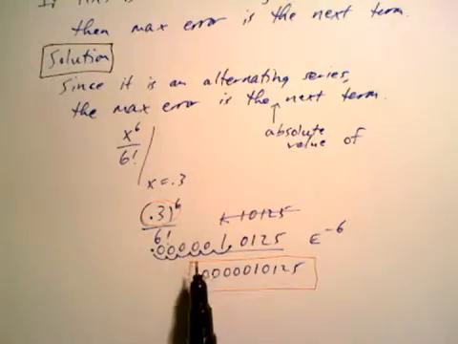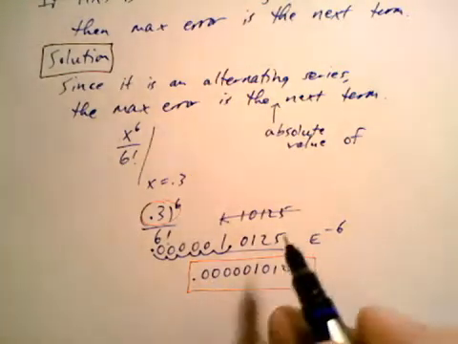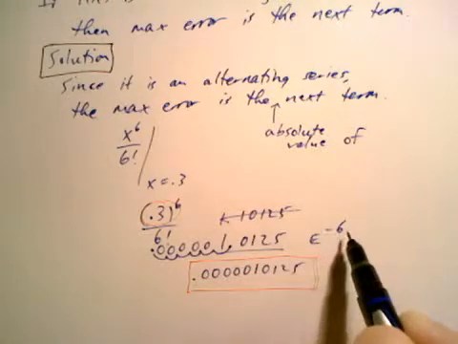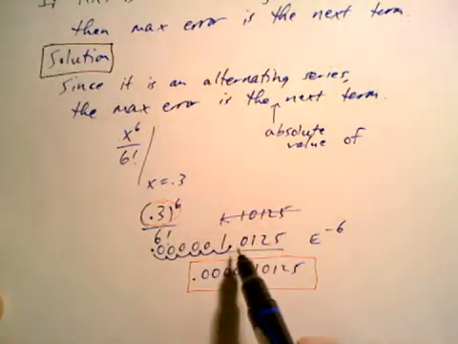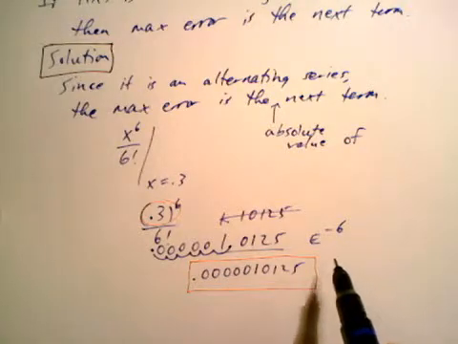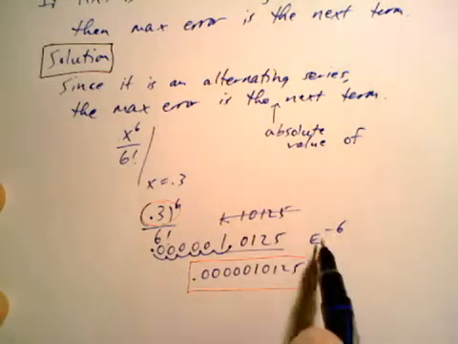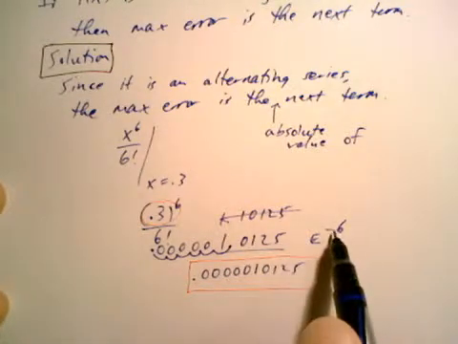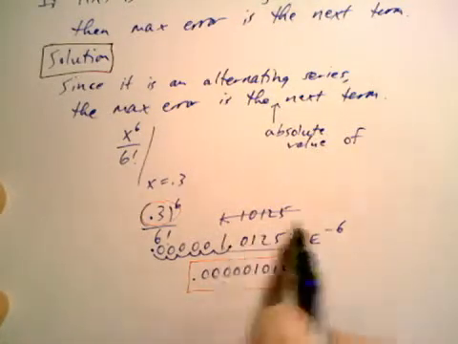And that comes out to be 1.0125 e to the negative 6. On your calculator, that's what you would see. You probably know what that means, but I thought I'd explain it anyway. This is really 1.0125 times 10 to the negative 6, which is just calculator language.